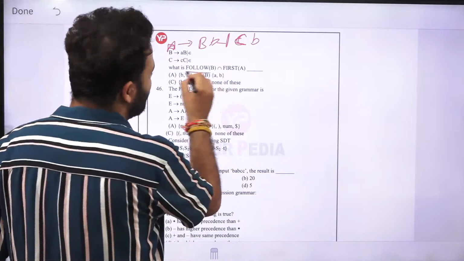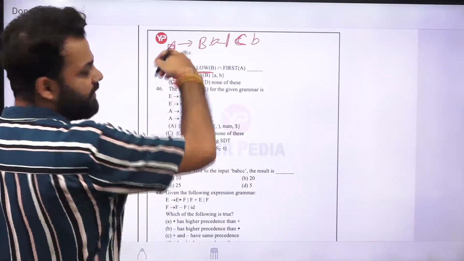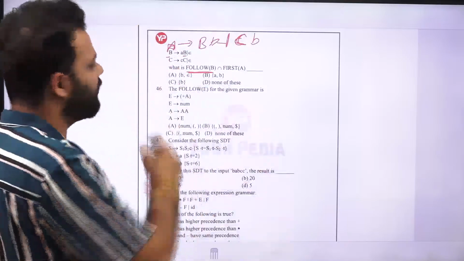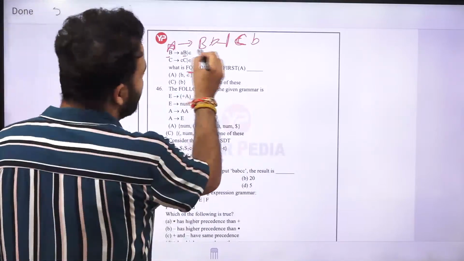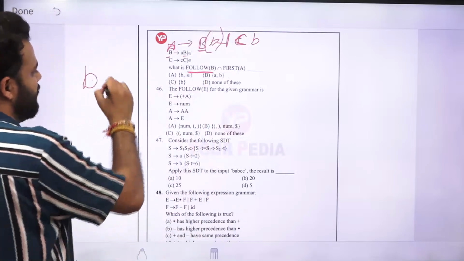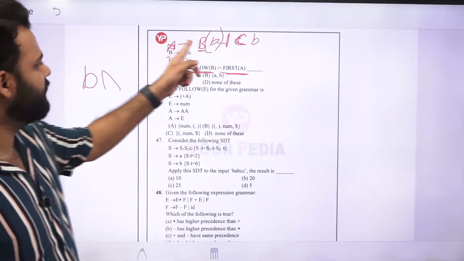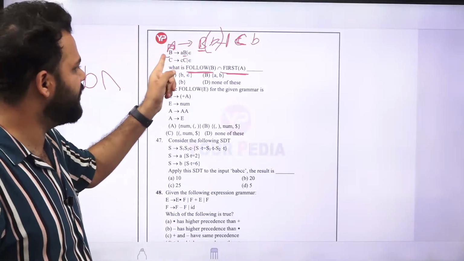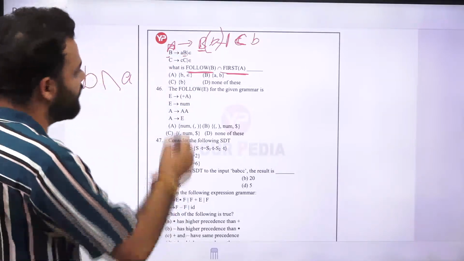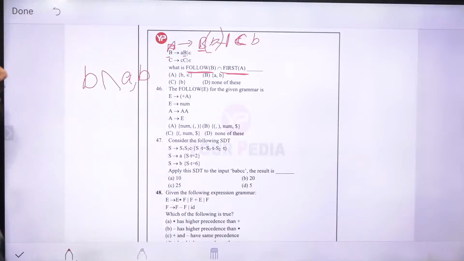Now if you see follow of B, B comes at two places. From this B, there is nothing after that B, so we will just go back, and it is an infinite loop. Follow of B will again be follow of B. If you see this B, B is on the right side, so the follow of B will be first of this one, which is B. And you take its intersection with first of A. Now if you take first of A, you will get B. First of B will be equal to A and epsilon. Epsilon cannot come in first of anything, so we will put this epsilon here, and then first of B will become B.